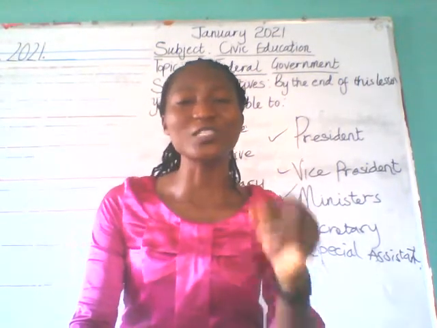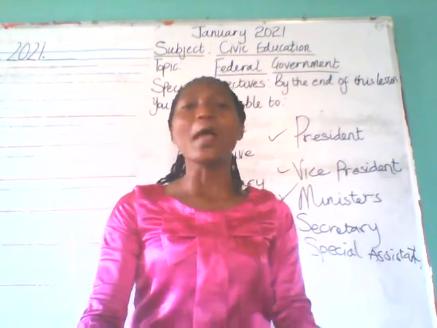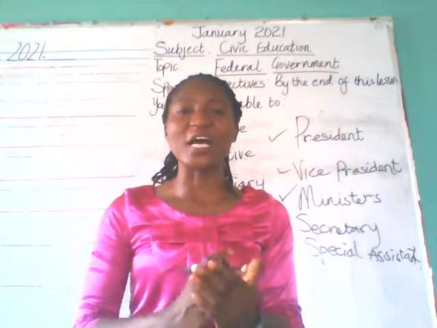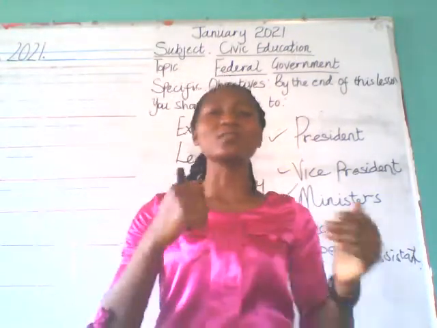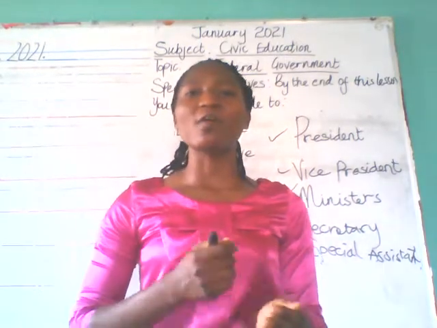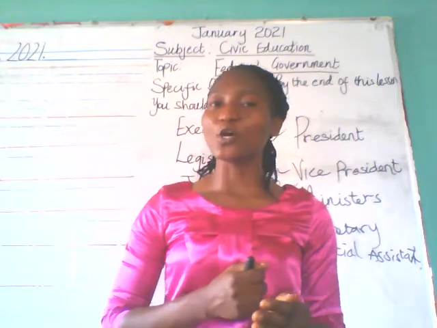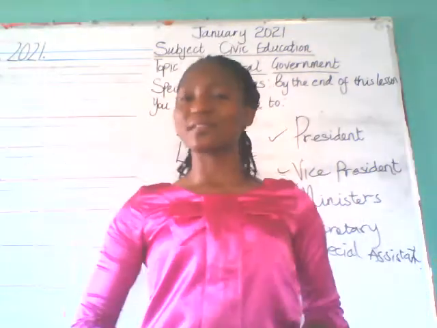It is the duty of the federal government to protect its citizens by getting those in charge, the armed forces, the soldiers, all the security agents, to look away and get solutions to protect its citizens from external attack.